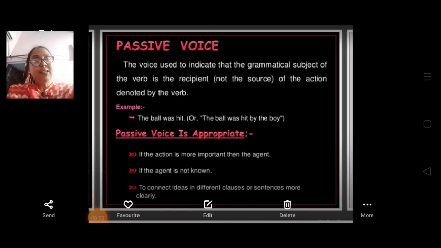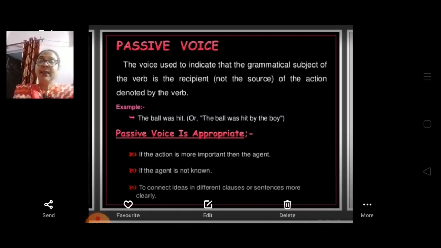Now let's learn about the second type of voice, which is passive voice. The voice used to indicate that the grammatical subject of the verb is the recipient, not the source of the action denoted by the verb. For example, the ball was hit. I have given an example in the active voice also. The same example I am giving you again. The ball was hit. Or you can write, the ball was hit by the boy.